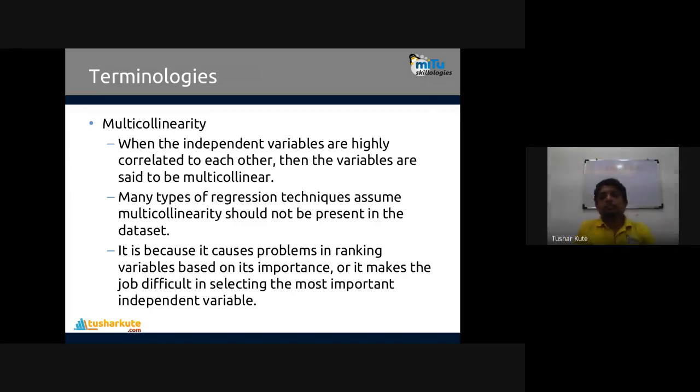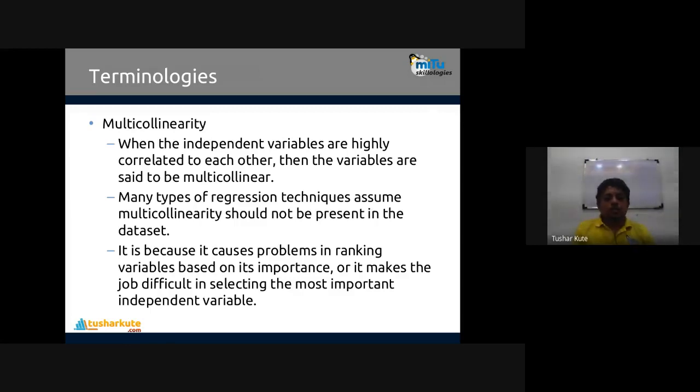I'll show one example in multiple regression where this is present. They are internally correlated with each other, so this variable or one of those variables should be removed. If two variables in the input are correlated, one should be removed because their impact on the output is the same in that case.